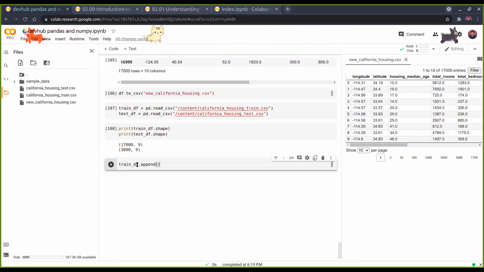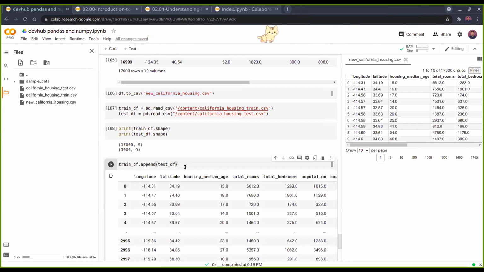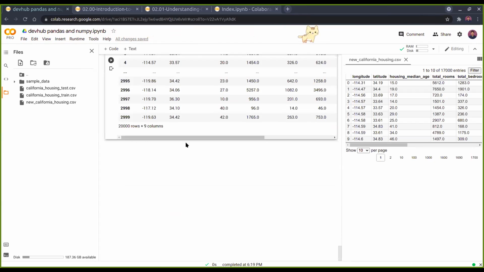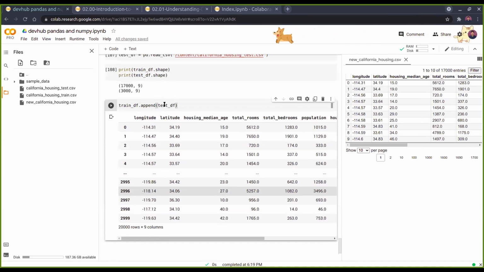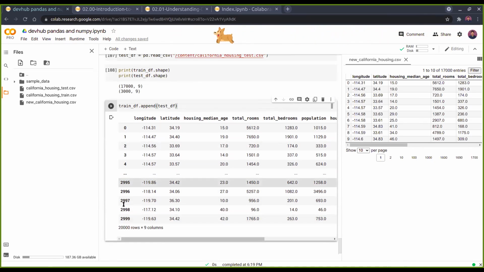We can just go for test df, and I guess this will work. May not work. I'll just check and, oh okay, it works, but there's a problem. What is the problem? You can see this is not 20,000. This is 2099. So the index from test df is actually shown here.